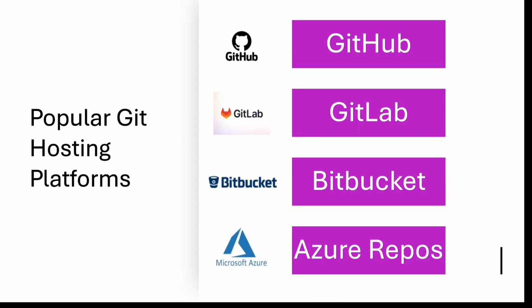Now, some popular Git hosting platforms. First is GitHub, which is the most popular. I'll show you guys in future how to write some code and push that code to GitHub. Then GitLab is also a very popular hosting platform. Then Bitbucket, and most of the industry is using Azure Repos, so Azure Git. All these hosting platforms have their own unique advantages and features. You guys can check those on the internet, as there are a lot of differences.